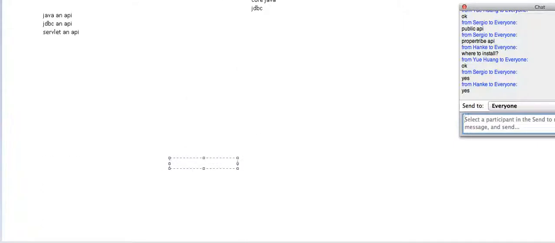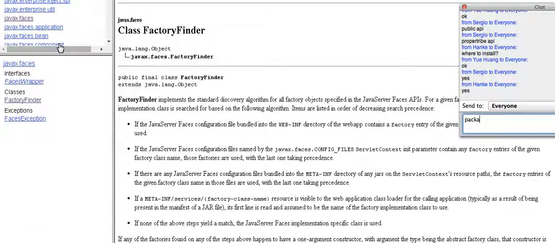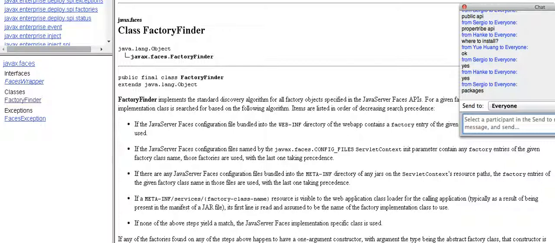Okay. Now, what does an API consist of? Just now I showed you what an API consists of. Tell me, what does an API consist of? Packages. Good. In this, I'm going to tell you the important packages, java.x and so on, classes and interfaces.